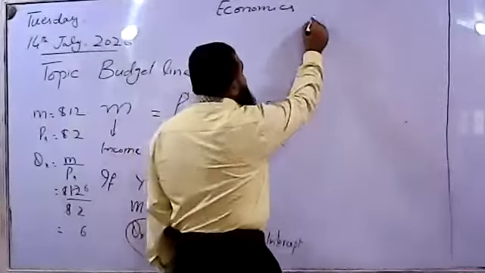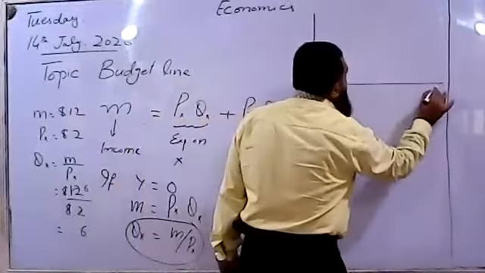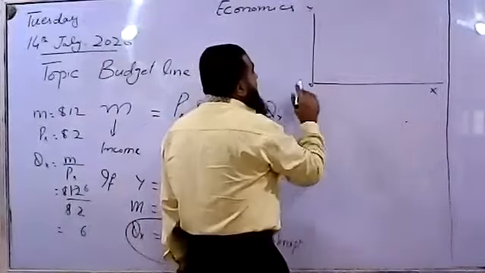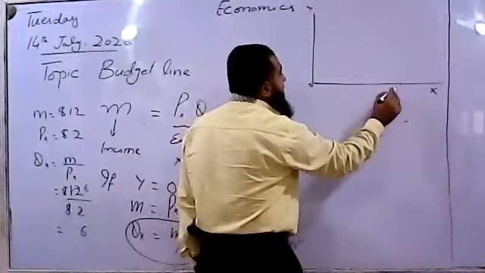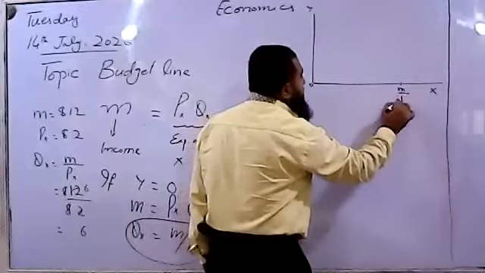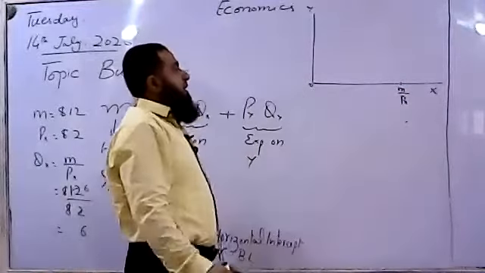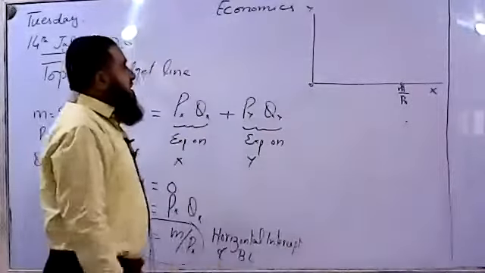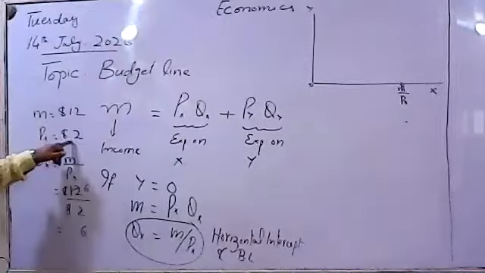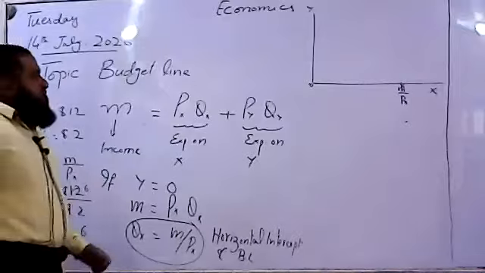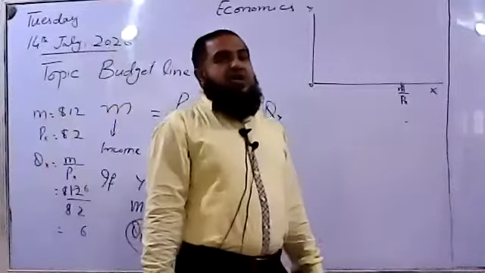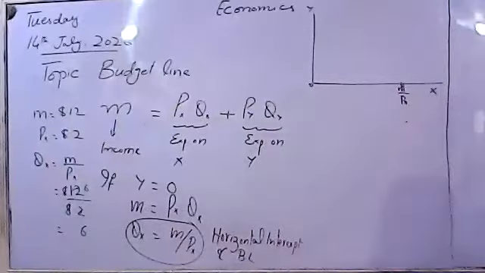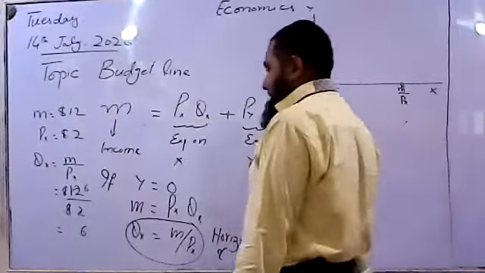Suppose this is the quantity of X, this is 0, this is Y. If all his income is spent on X, this is the maximum units of X the consumer can buy. Suppose these are the 6 units. I write over here the 6. At a price of $2 for X and an income of $12, he is able to afford only 6 units of X, not more than 6 at this price level.